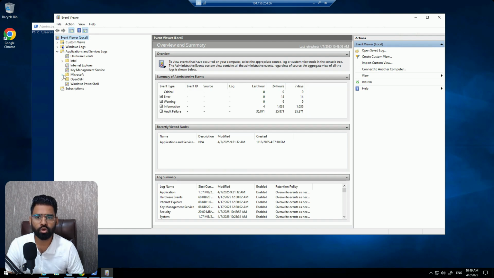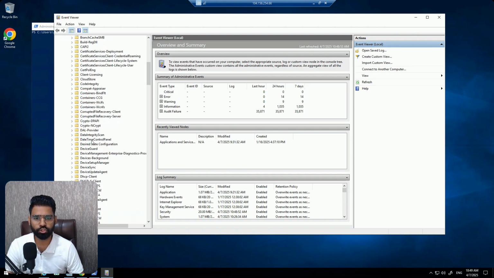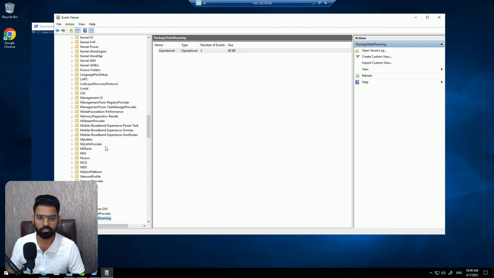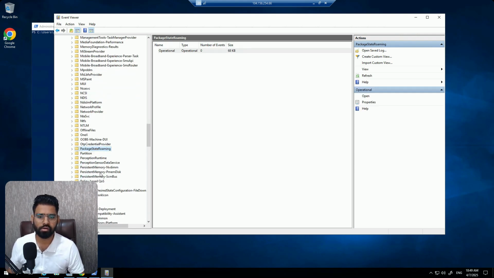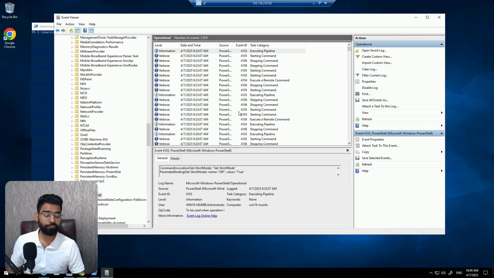Then go to Microsoft, then go to Windows, and then search for PowerShell. You can also type P, PowerShell here, over here, right? Then you click on operational, and then you can see all the logs coming in. If you haven't enabled those module logging and script execution, you won't be able to see all the relevant PowerShell logs. So make sure you do that.